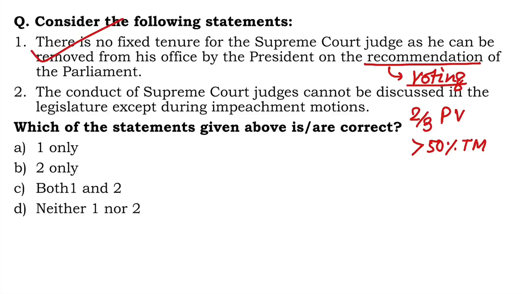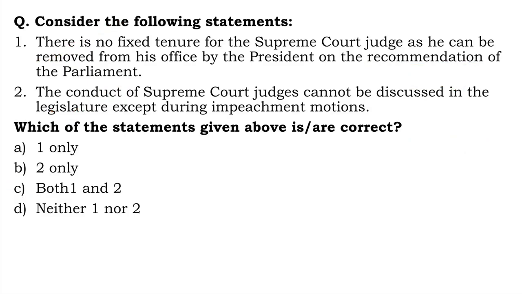So 1 is right. Second one, the conduct of a Supreme Court judge cannot be discussed in the legislature except during impeachment motions is also correct. You cannot discuss the conduct of judges in the courts, of course, unless an impeachment motion is going on against them. What is the right answer? C, both 1 and 2.